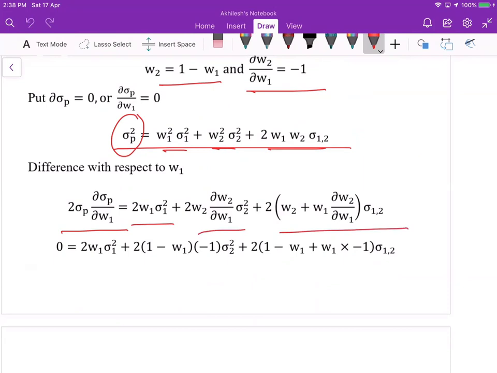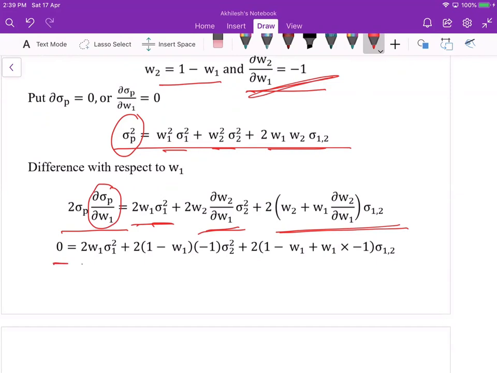Differentiating with respect to w1, w2 is also variable, but we have this equation, and sigma 1 sigma 2 is constant because it is already given. So when we differentiate, we'll get this one.